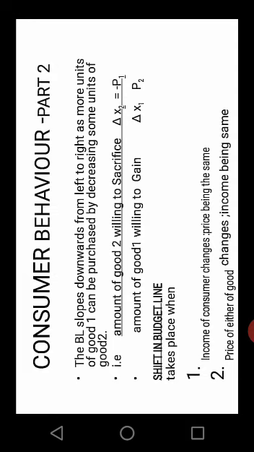Now, shift in budget line. Shift in budget line takes place when the income of the consumer changes, price being the same, that is only the income of the consumer changes, it may increase or it may decrease, but the price being the same in the market. And in the second condition, the price of either of the goods changes, income being the same, say the price of good 1 may change but the price of good 2 is the same and income also is the same.